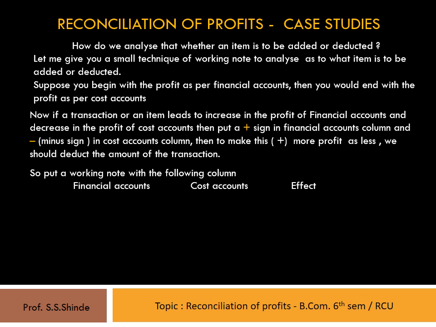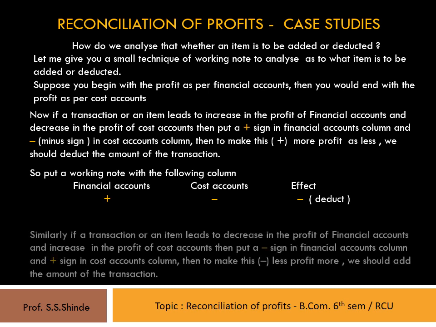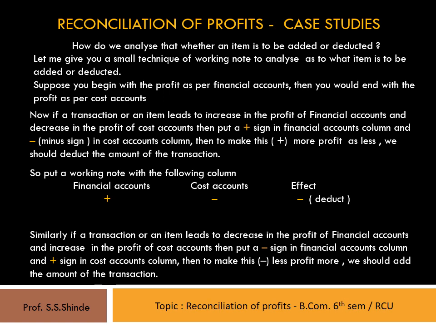Now for the above situation, when we put up these signs over here, it appears like this. The plus sign in the financial accounts column, the minus sign in the cost accounts column. So to make this more profit less, we have to deduct the amount from the financial account profit. Similarly, if a transaction or an item leads to decrease in the profit of financial accounts and increase in the profit of cost accounts, then put a minus sign in financial accounts column and a plus sign in cost accounts column.